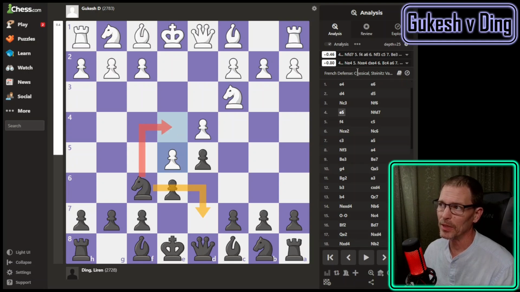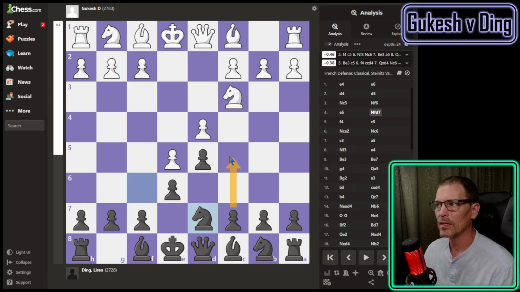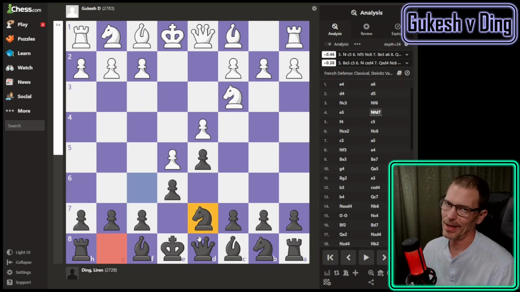You can put the knight on e4, but then they're going to take it, and you're going to take, and you've already doubled pawns and gotten rid of your d-pawn. So I do understand moving this knight back here, but now, oh wait, do you play c5 after this? Okay, it looks like you can still play c5. It's just that somehow this g-knight got over here to the d file. I think I can remember that.